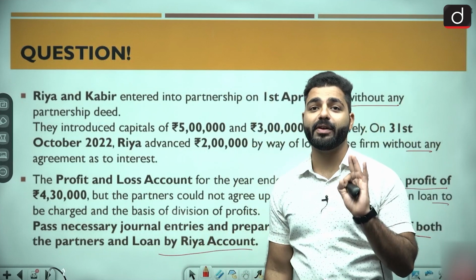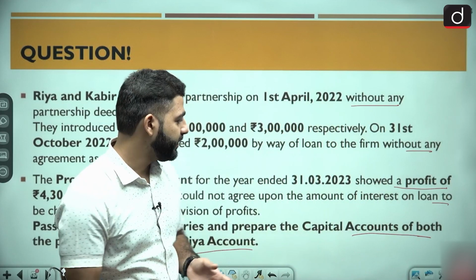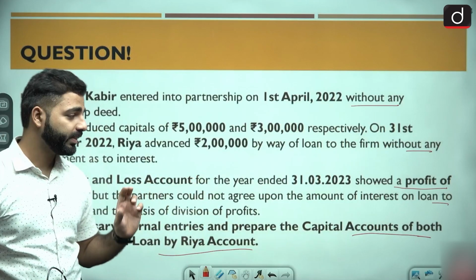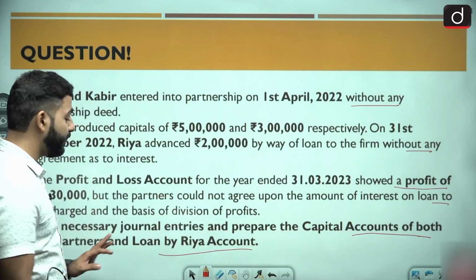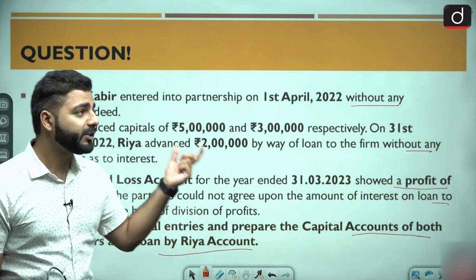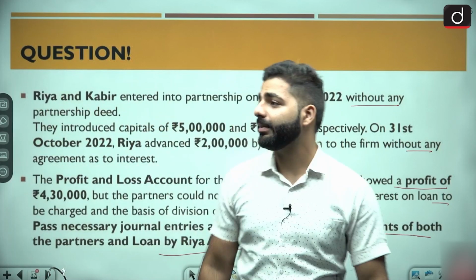So three things we have to do. Very big question, but everything will be clear, trust me. First, we have to pass the journal entries. Then we have to prepare the capital accounts, and then we have to prepare the partner's loan account. And what is the loan account? For which partner? The one who had given the loan. And who has given the loan? The loan is given by Ria.